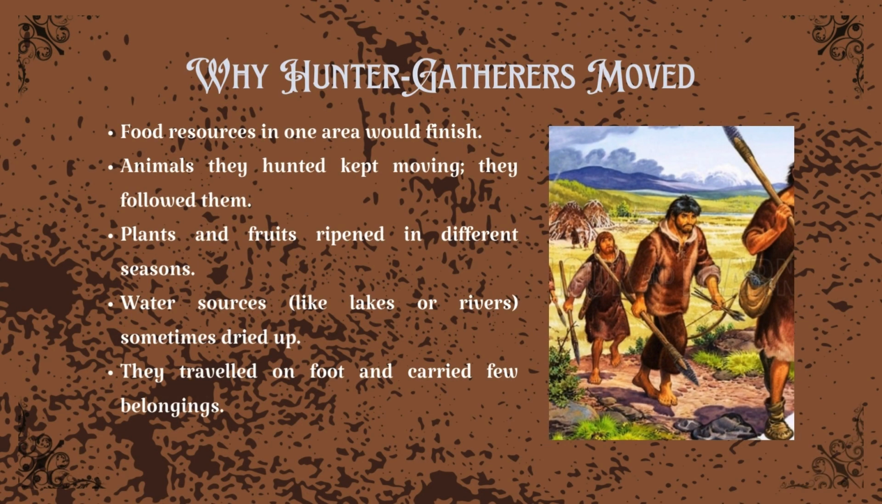Why hunter-gatherers moved? These people didn't stay in one spot. They kept moving, and there were solid reasons for that. When the food in one area ran out, they had to look elsewhere. Animals they hunted moved too, so humans followed them. Fruits and plants grew in different seasons, so they had to keep track of nature's calendar. And water sources like ponds or rivers could dry up, forcing them to move again. So movement wasn't wandering, it was strategic. Every journey was about finding food, safety, and life.